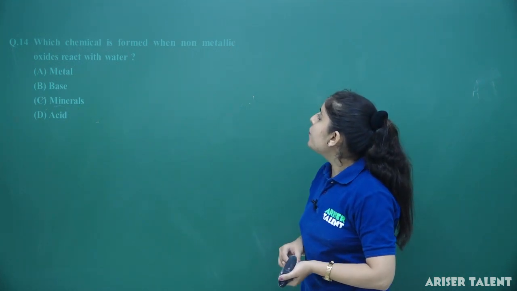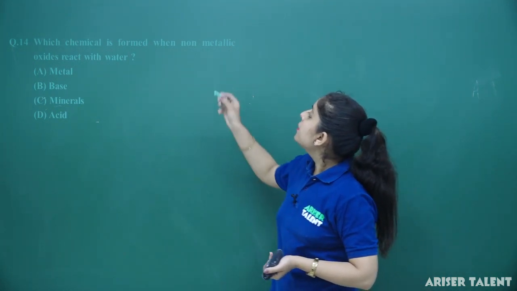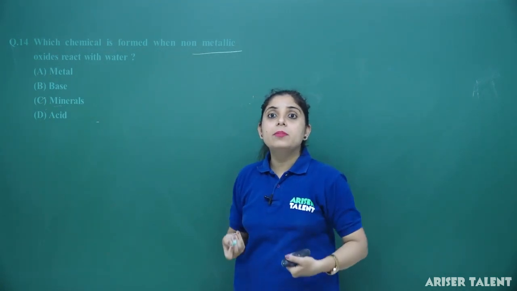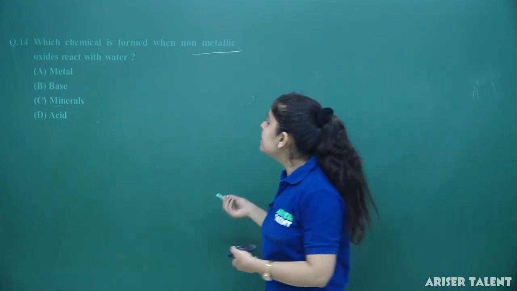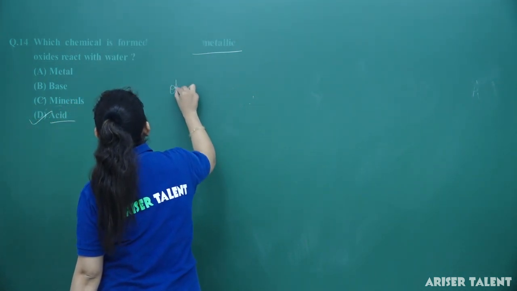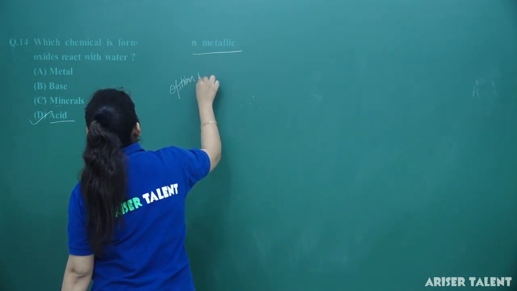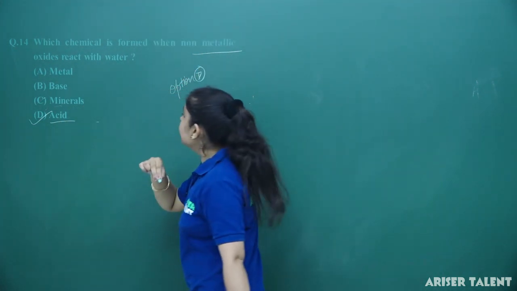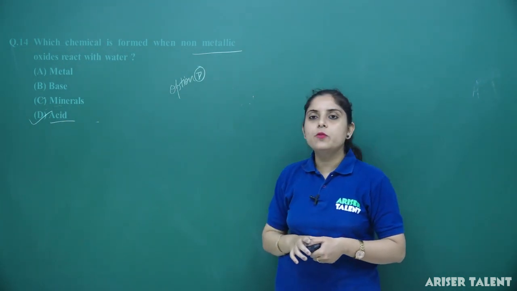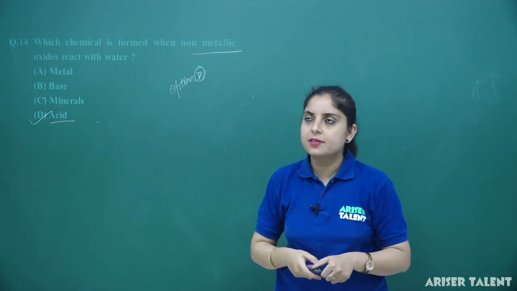Whenever non-metallic oxides react with water, they will form acids. So the correct option is acid, option number D. In case of non-metallic oxides reacting with water, you will definitely get acids.